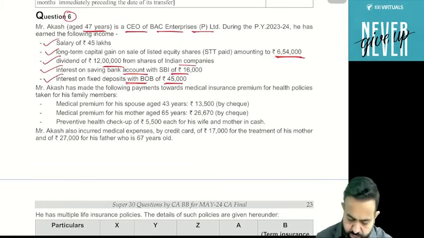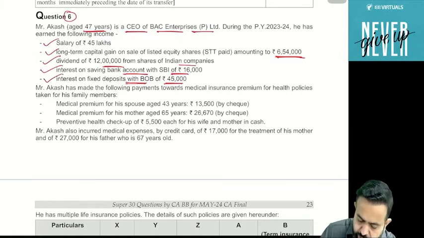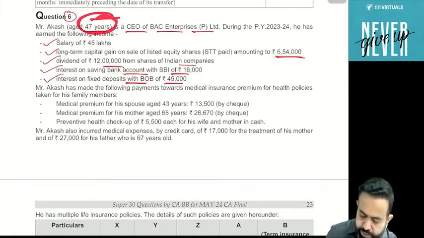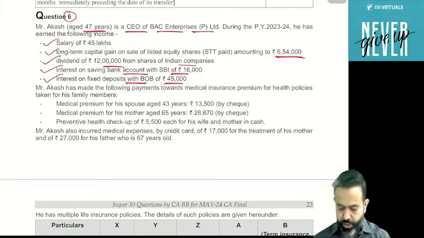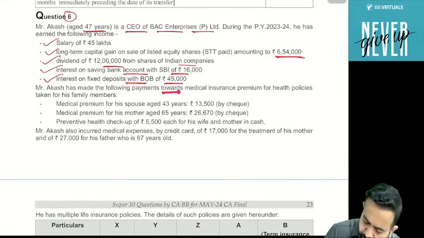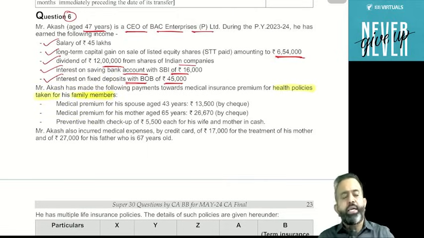So guys, this is all about his income. Salary income is 45 lakh. LTCG under 112A is 6,54,000. Dividend income is 12 lakh. Interest on savings bank account with SBI is 16,000 and FD interest is 45,000. This person is not a senior citizen; his age is only 47 years. Now next part. Mr. Akash has made the following payments towards medical insurance premium for the health policies taken for his family members. So guys, he has taken some health insurance policies for his family members.